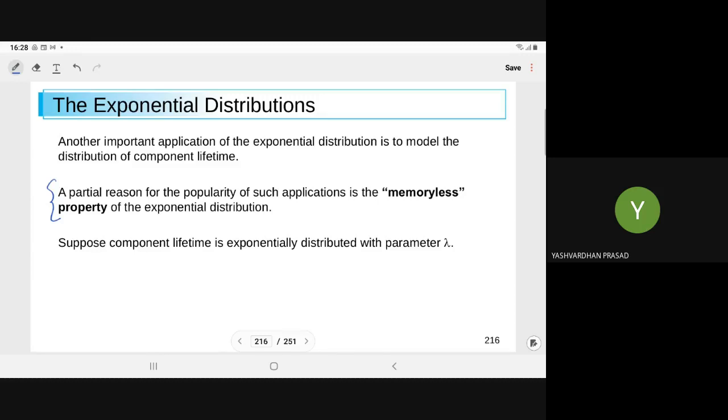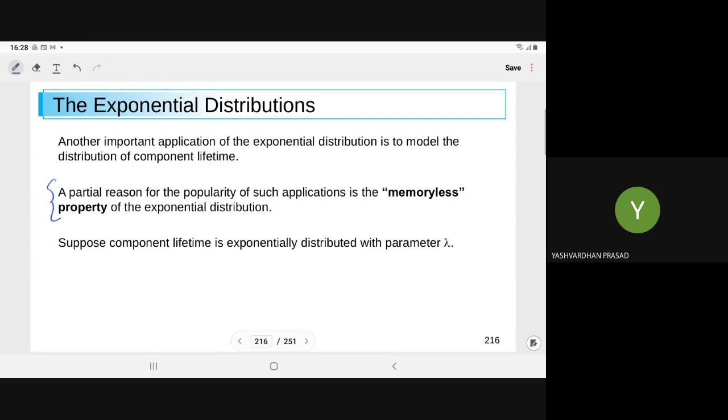For example, assume you are in the line. You do not have to bother about those who have taken the service. You have to bother only about those who are there. What happened in the past is immaterial for you. Similarly, for the server who is giving you the service, whom he had given the service earlier does not matter for him. That is not his concern. The main concern is how many customers are there in the system.